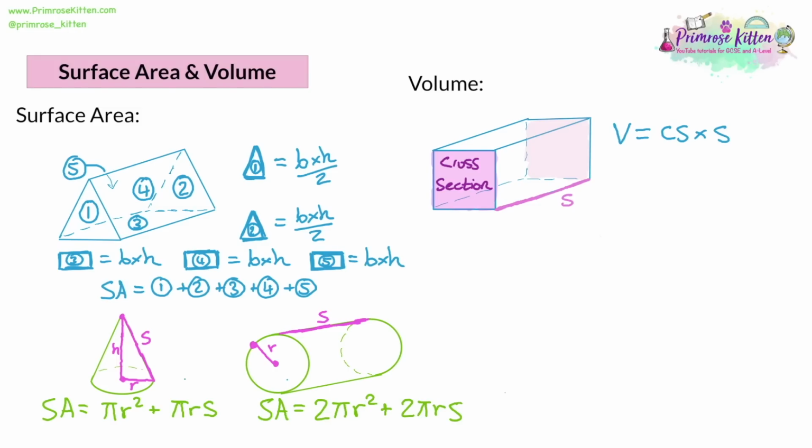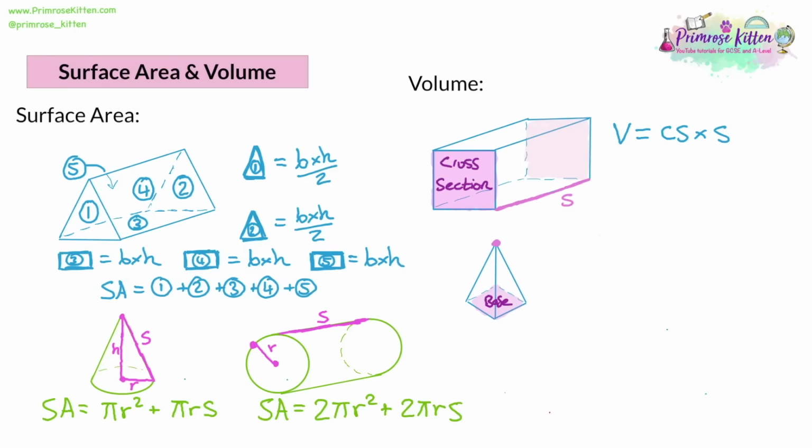Now, there's one more shape we can do this with, and it's a pyramid. With a pyramid, again, it's going to go a similar way. We're going to have something like a cross-section. With a cross-section of a pyramid, which I'm highlighting in pink, it's not a cross-section exactly because you don't have the same square at the top. What happens is that the cross-sectional shape tapers off to a point at the apex of the pyramid. So it's not a cross-section. You could call it the base, perhaps. That'd be an accurate way to call it.